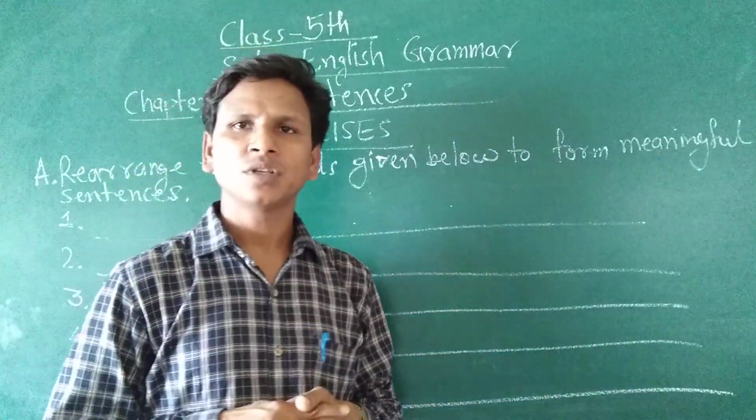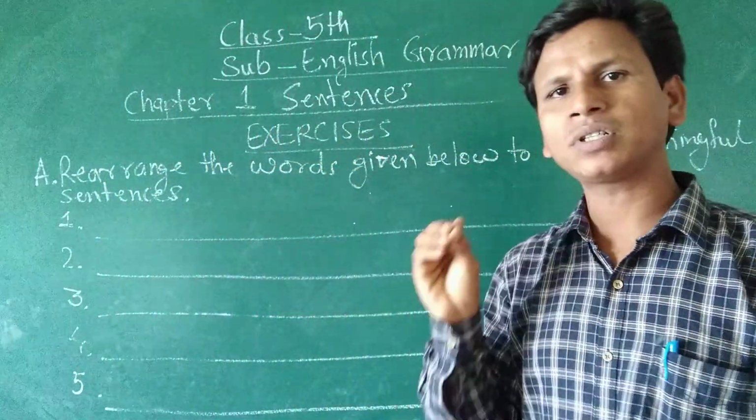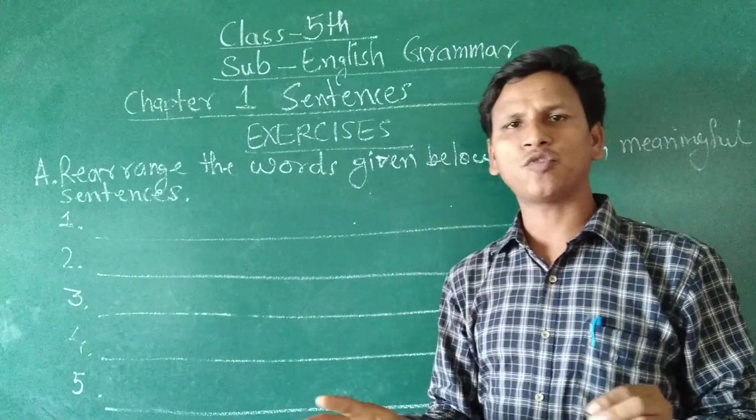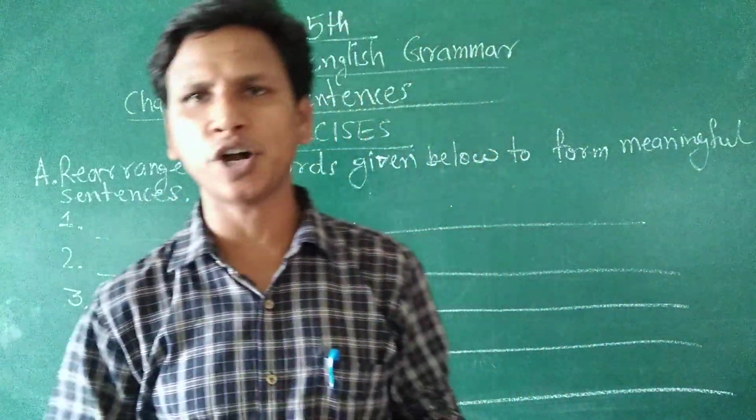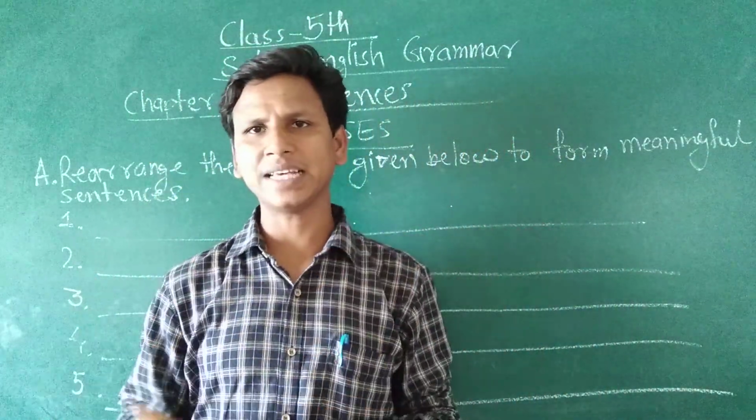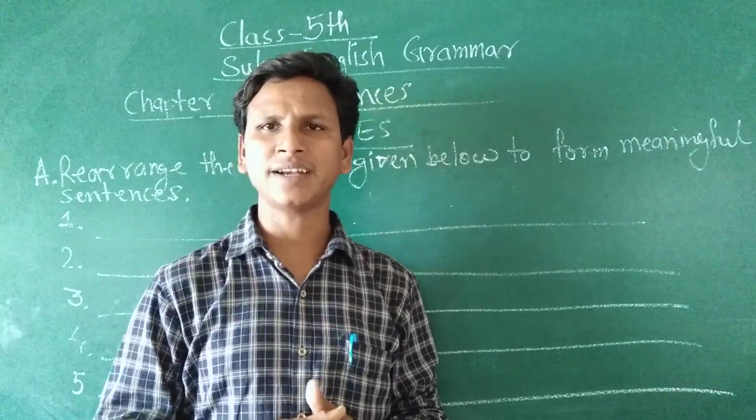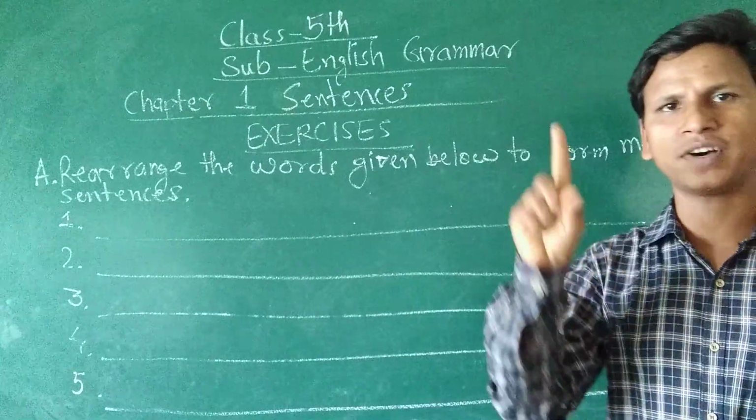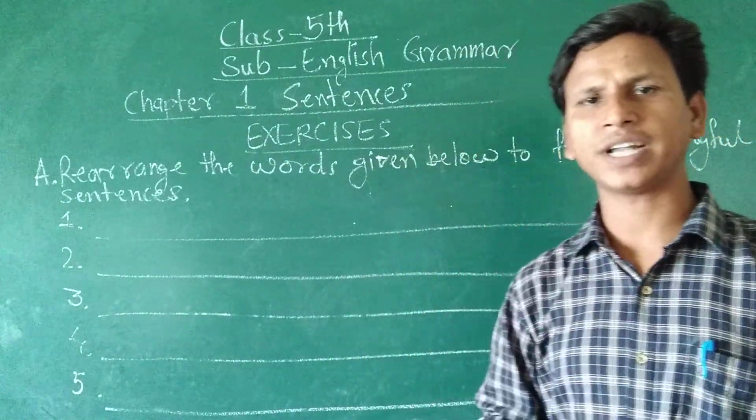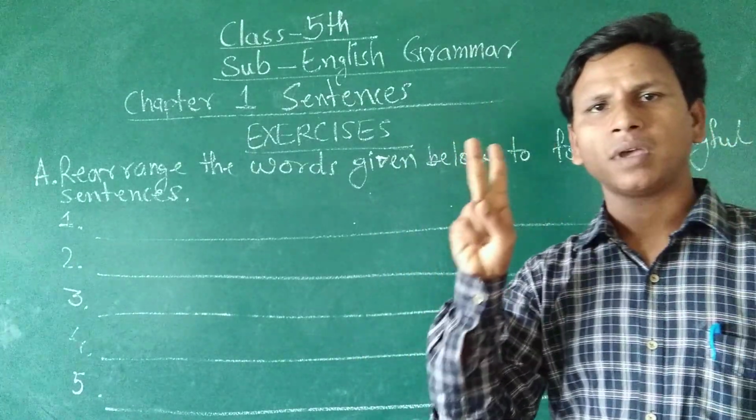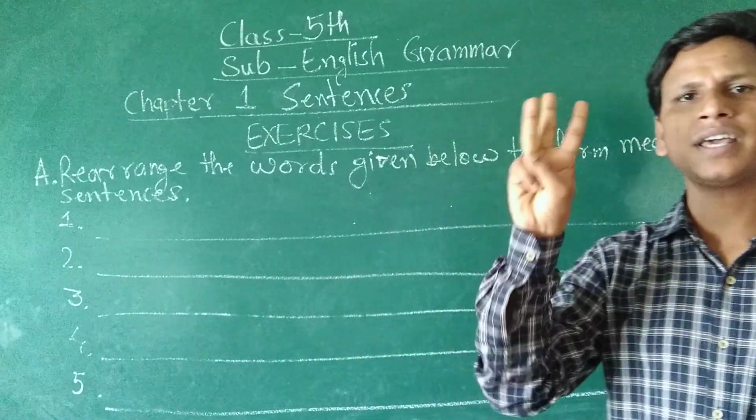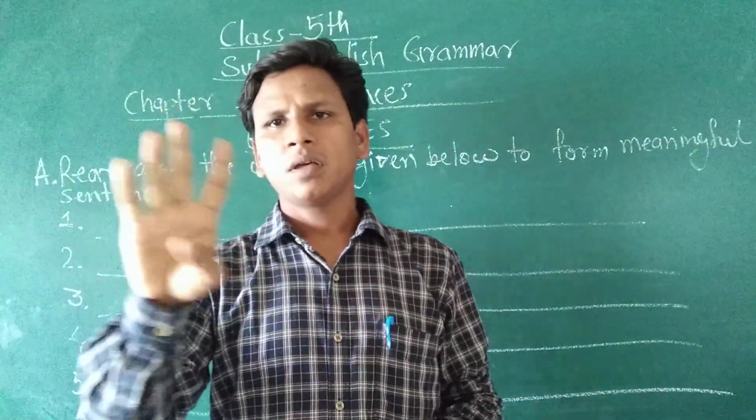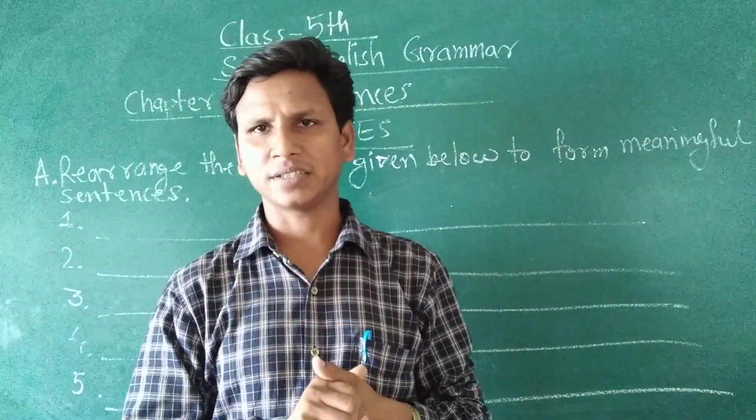exclamatory sentence. So yesterday we studied about sentence. A sentence means what? The group of words when arranged in a meaningful order and make complete sense is called a sentence. Then we studied about four kinds of sentence. First is assertive or declarative sentence. Second is imperative sentence, third is interrogative sentence, and fourth is exclamatory sentence.